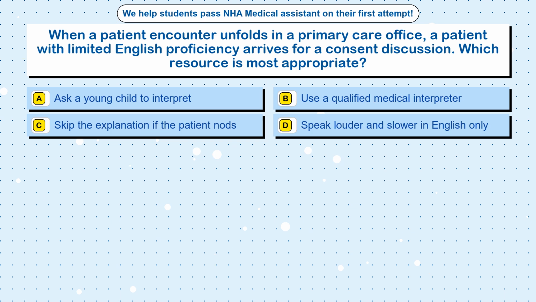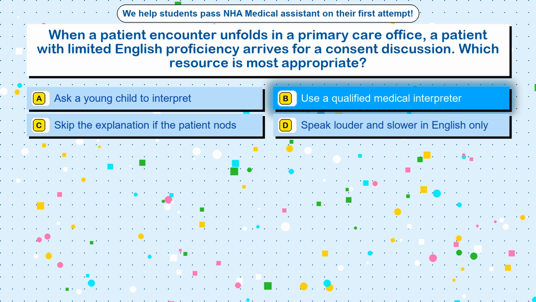Question 70. When a patient encounter unfolds in a primary care office, a patient with limited English proficiency arrives for a consent discussion. Which resource is most appropriate? Option A, ask a young child to interpret. Option B, use a qualified medical interpreter. Option C, skip the explanation if the patient nods. Option D, speak louder and slower in English only. The correct answer is option B, use a qualified medical interpreter.